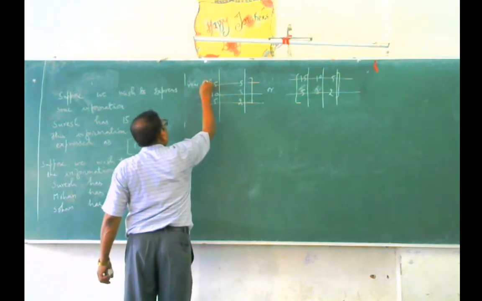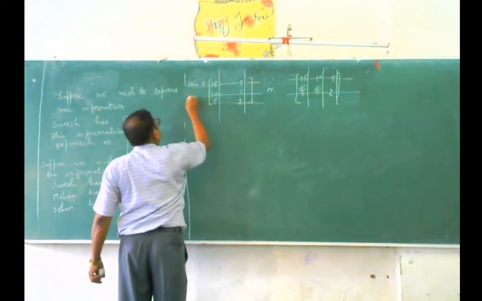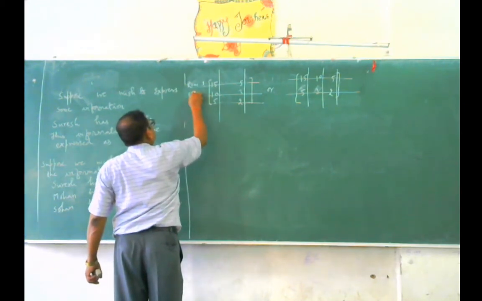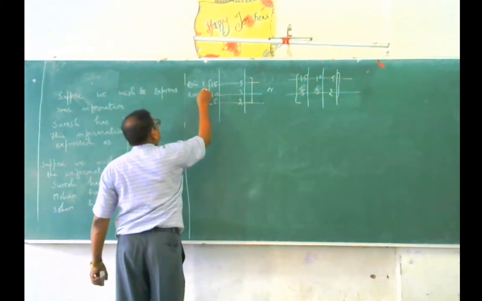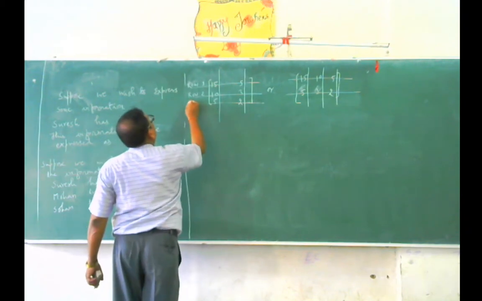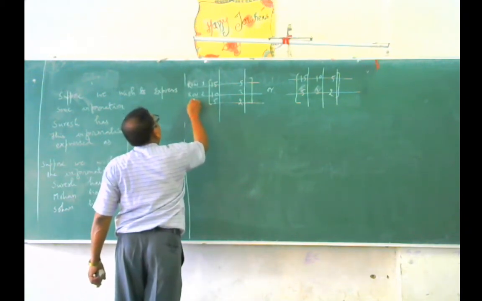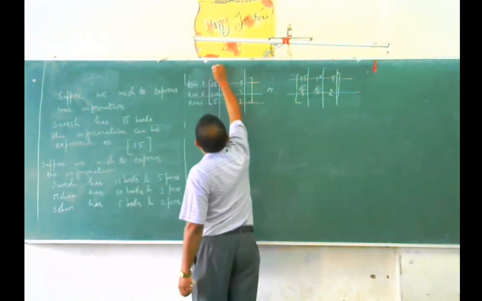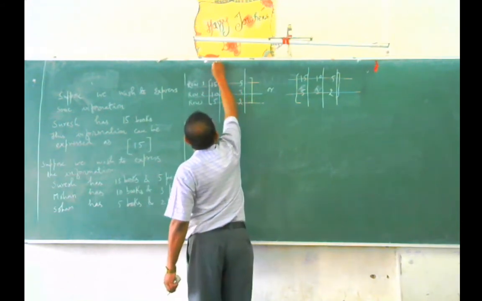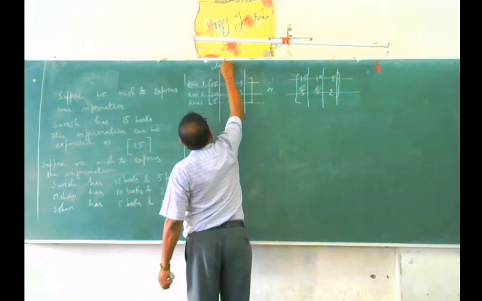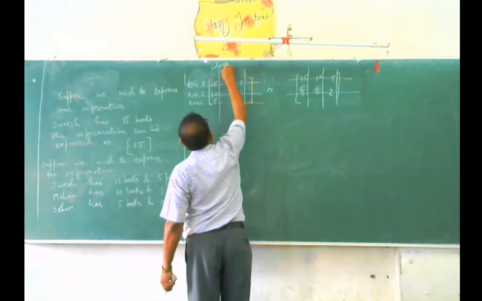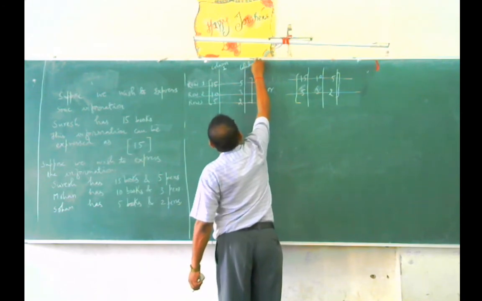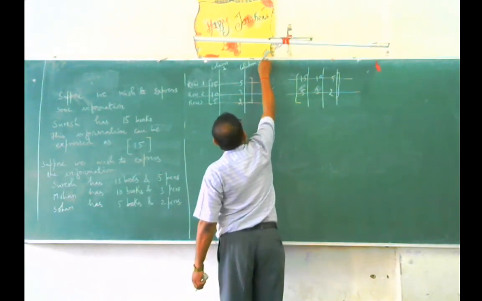This is called row 1. This is called row 2, the second row. This is called the third row, row 3. And the vertical line is called a column. This is column 1. This is called column 2.